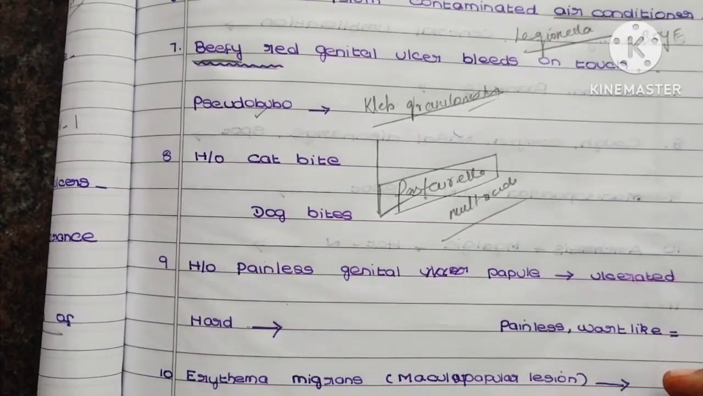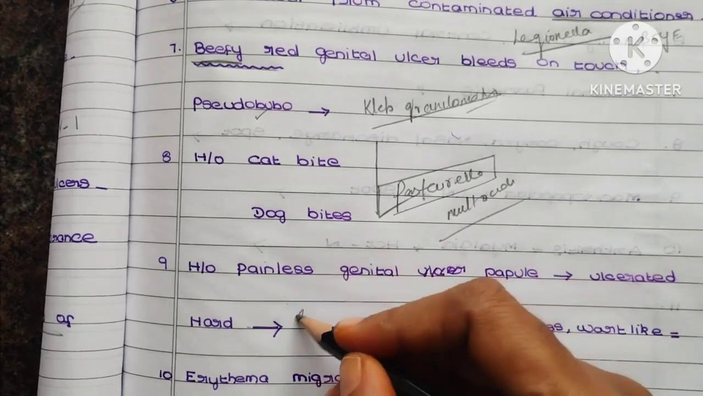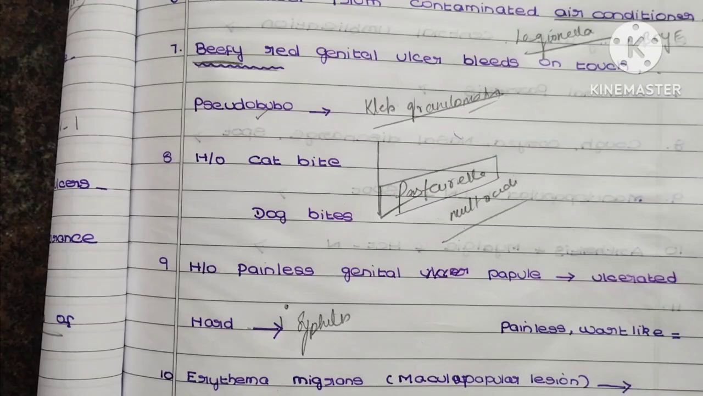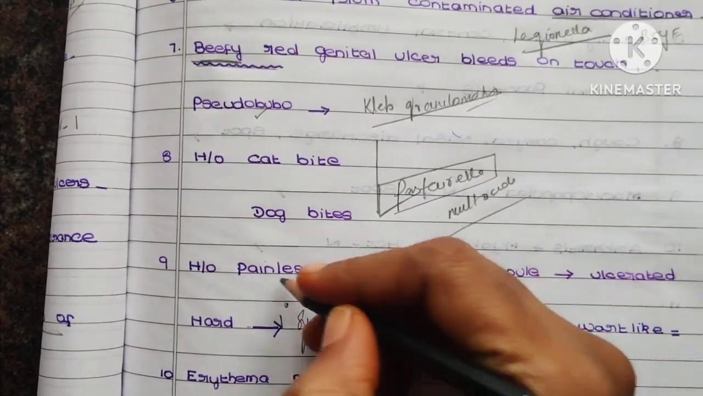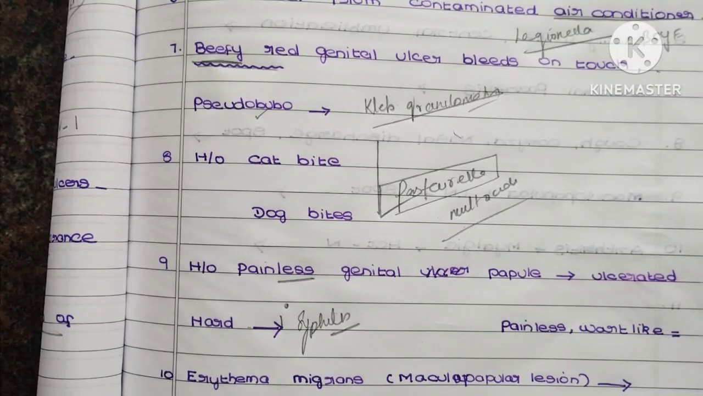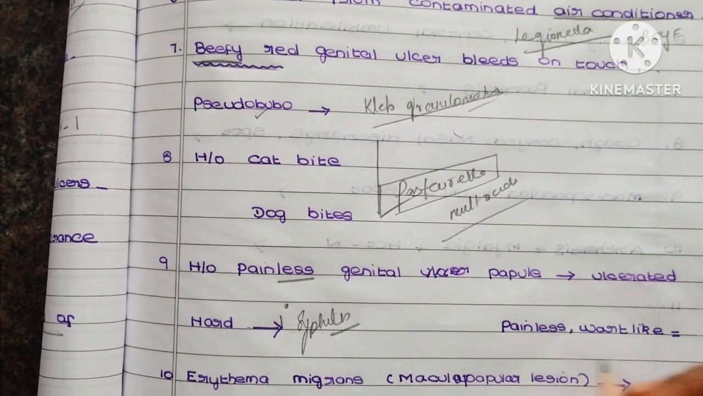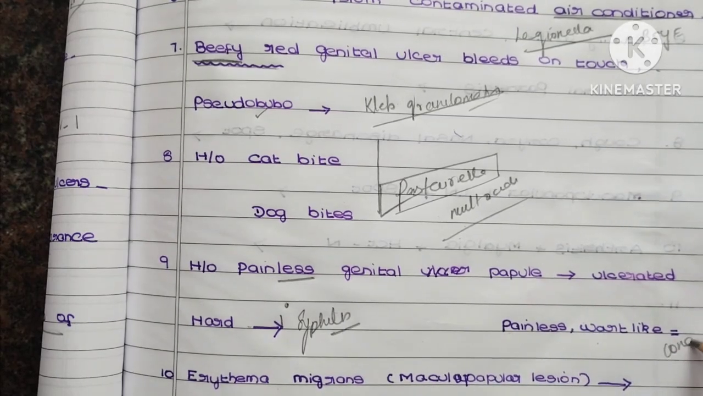Coming to the next question, history of painless genital papule which usually gets ulcerated and forms a hard chancre. It is syphilis. To be more specific, it is primary syphilis. It is painless. So whenever there is a genital ulcer and they have given a history like painless, it is syphilis. Painless and wart-like is condyloma lata.